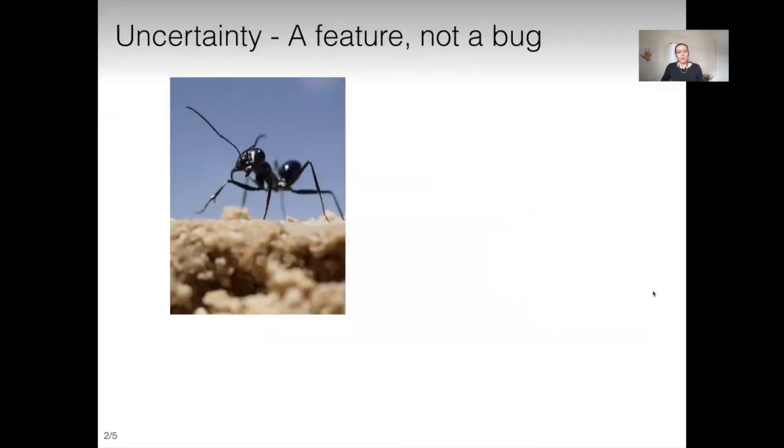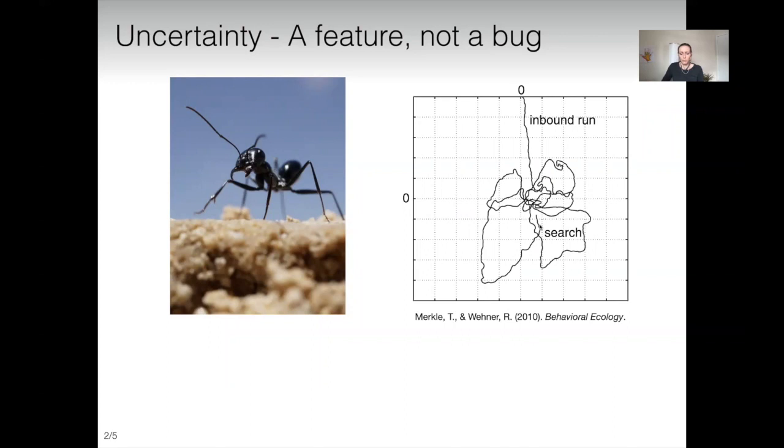So before we dive in, let me introduce the Tunisian desert ant. These animals are known for their masterful navigational skills, and when they forage for food in the remarkably featureless desert, they have to completely rely on internal path integration, which is inherently noisy and error-prone. So when they return home, they know they are inevitably uncertain about the precise location of their nest, and thus engage in a strategic search behavior that is adapted to their own internal uncertainty.